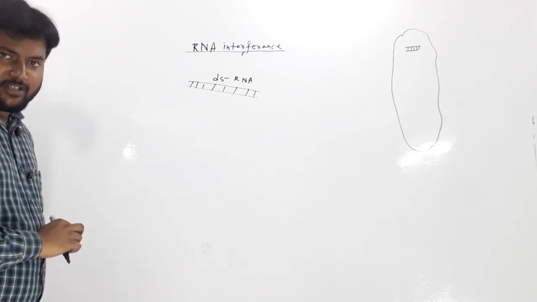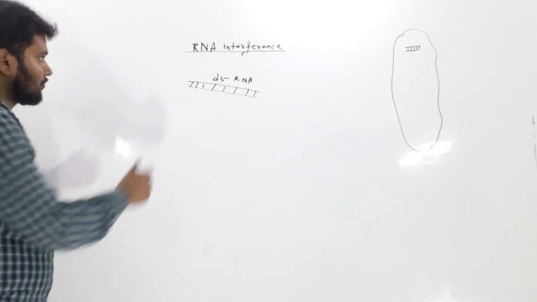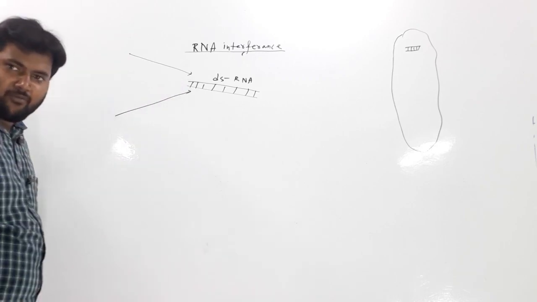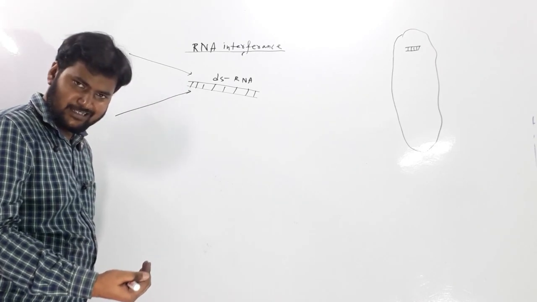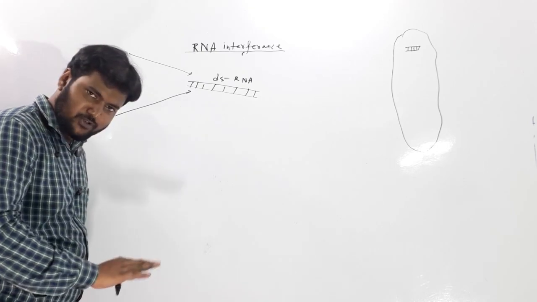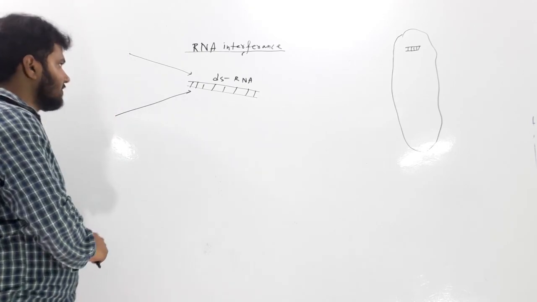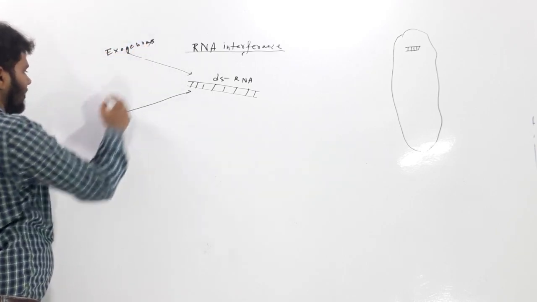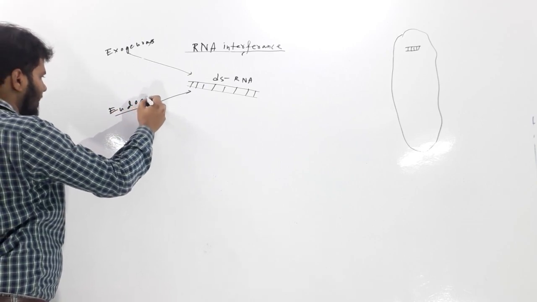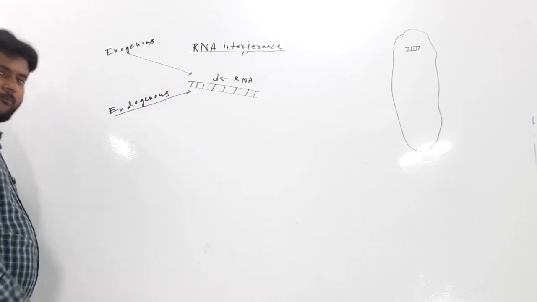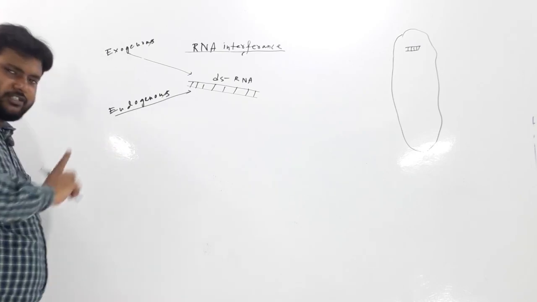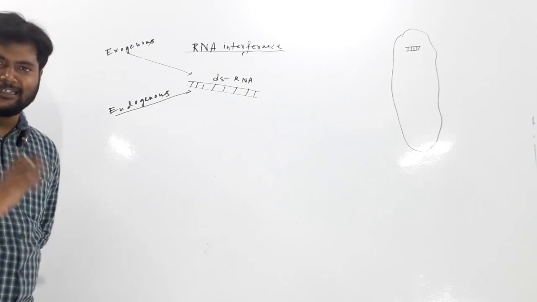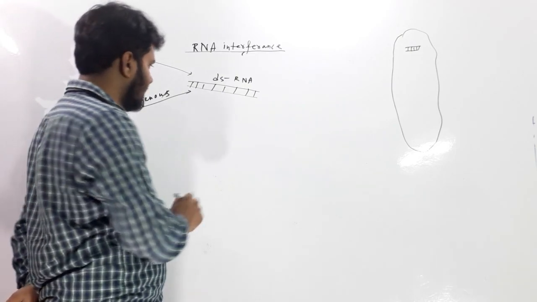It may be endogenously produced or it may be exogenously produced. So how will it come here? It can be formed outside, as exogenous, or it may be produced inside the cell, as endogenous. So what are the exogenous methods or procedures by which double-stranded RNA is formed inside one cell? Let us discuss this. Exogenous.